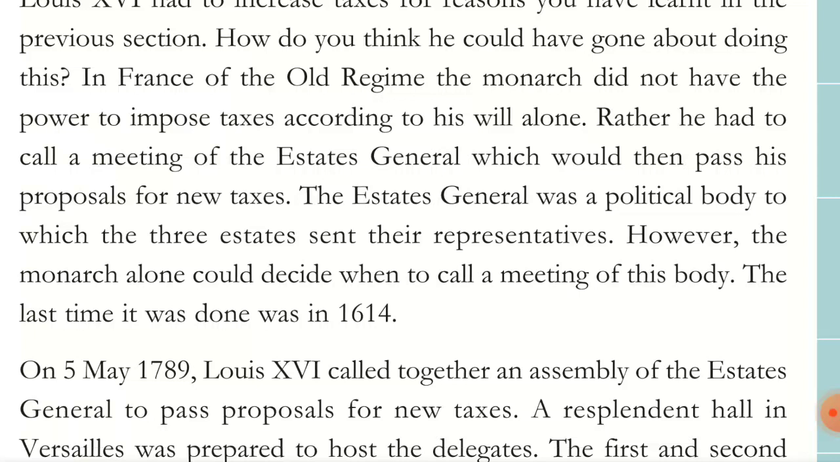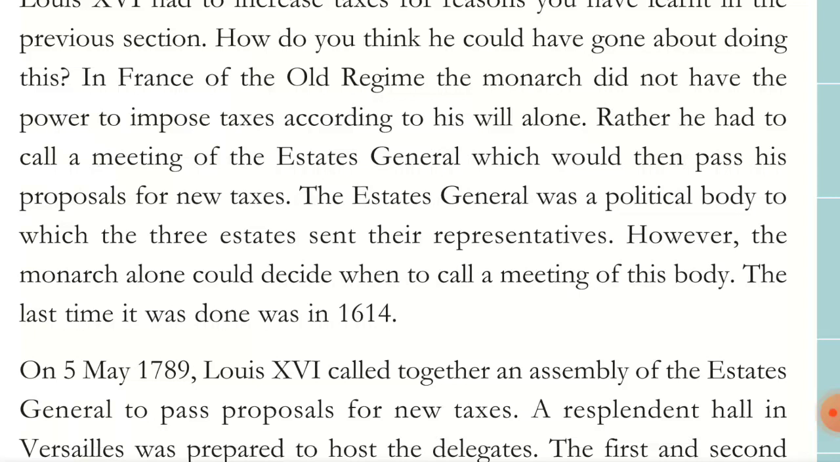So he called a meeting of the Estates General, which would pass the proposal of new taxes. The reason he called the meeting was that he wanted to add extra taxes to the ones he had already increased, and now he was increasing taxes again. The Estates General was a political body to which the three estates sent their representatives.